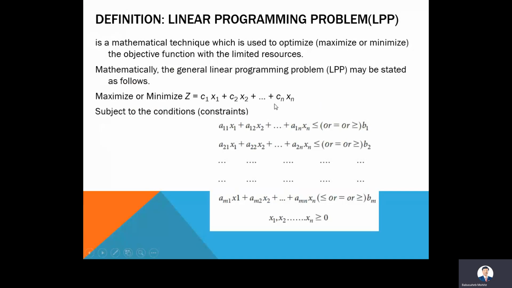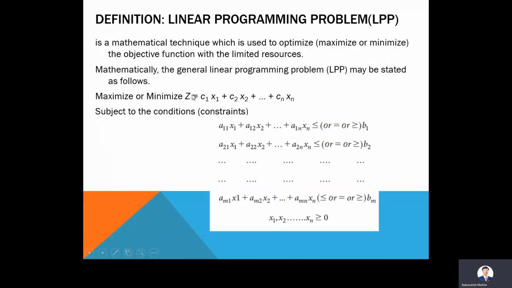And out of the set of possible values of z, you have to select the value of z on the basis of the objective of that function. If the function is for maximization, then you have to select the maximum value of z. If the objective function is for minimization, then you have to select the minimum value of z. So this is called the objective function, subject to the conditions.